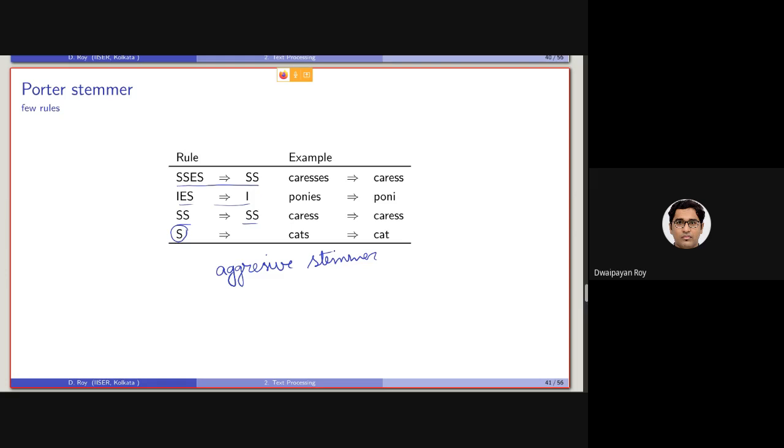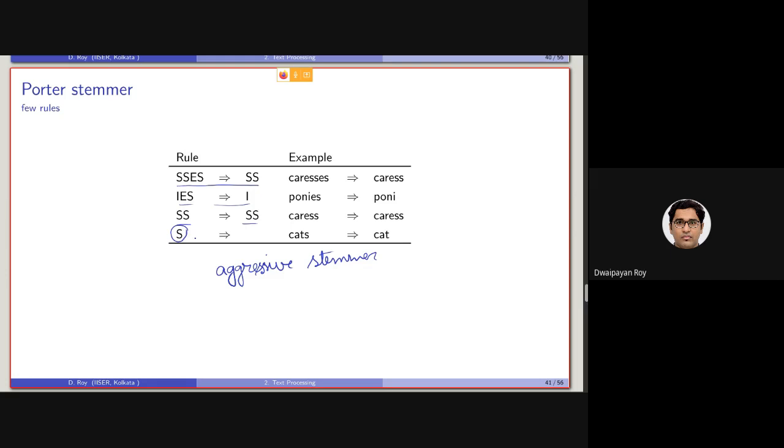So this is the criteria of aggressive stemmer. So Porter stemmer is an aggressive stemmer. The reason is, based on these rules, it will be blindly removing certain terms.